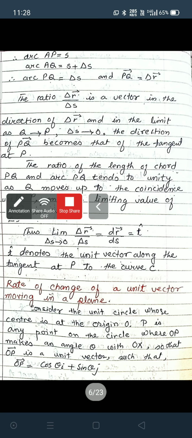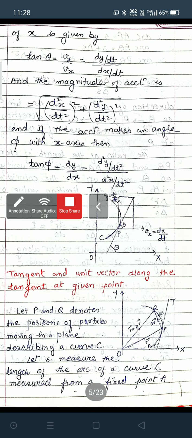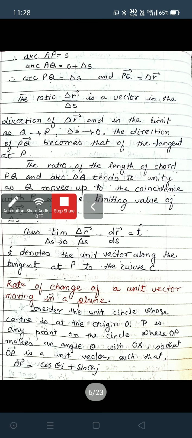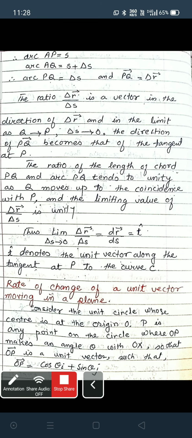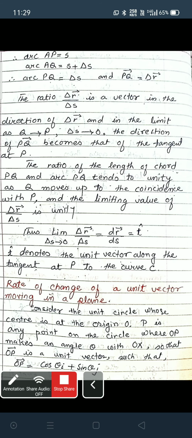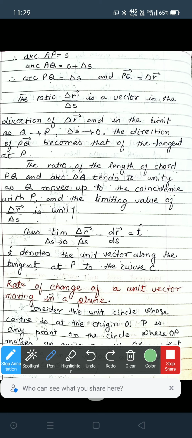So arc AP, this arc AP is equal to s, and this arc PQ is equal to delta s. The distance will increase a bit, so this AQ is equal to s plus delta s. Arc AP is equal to s and arc AQ is equal to s plus delta s. So arc PQ is equal to delta s, and the length PQ is equal to delta r.